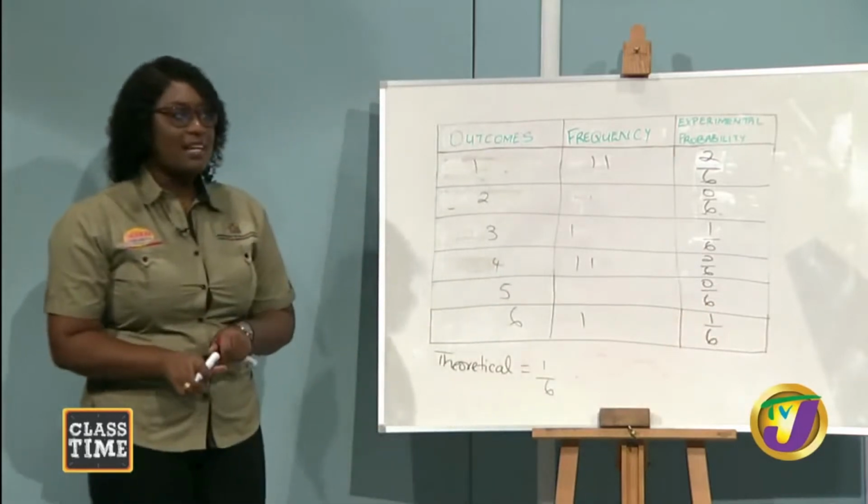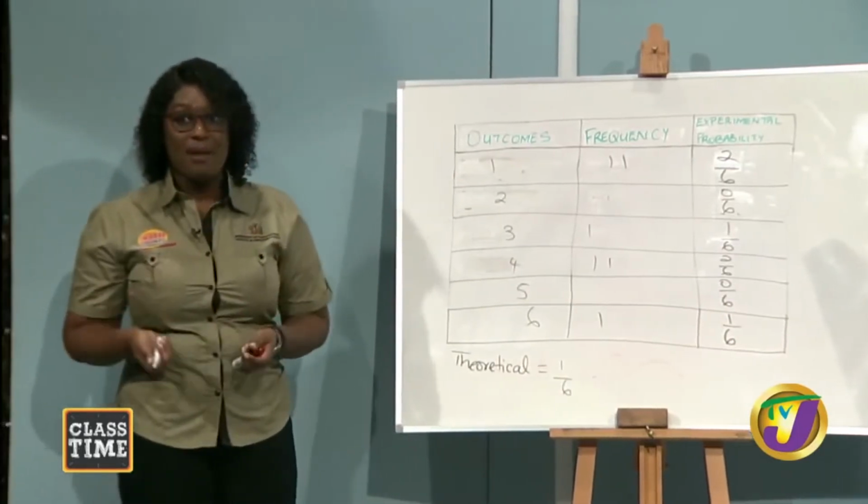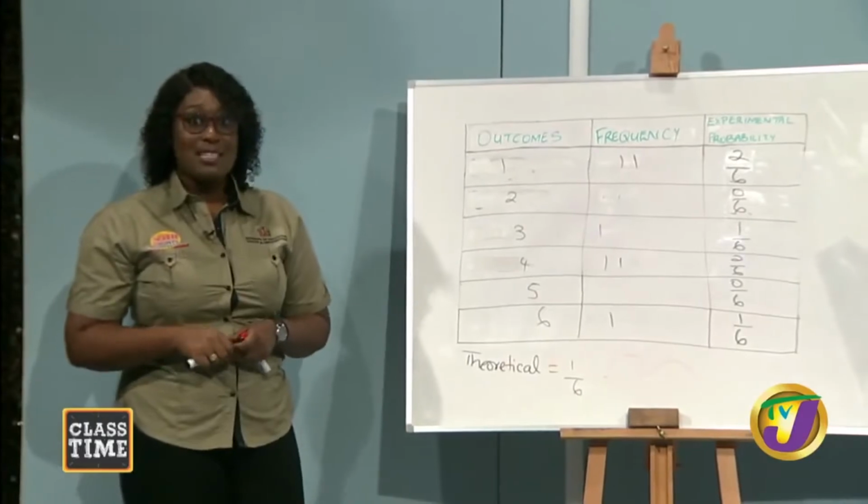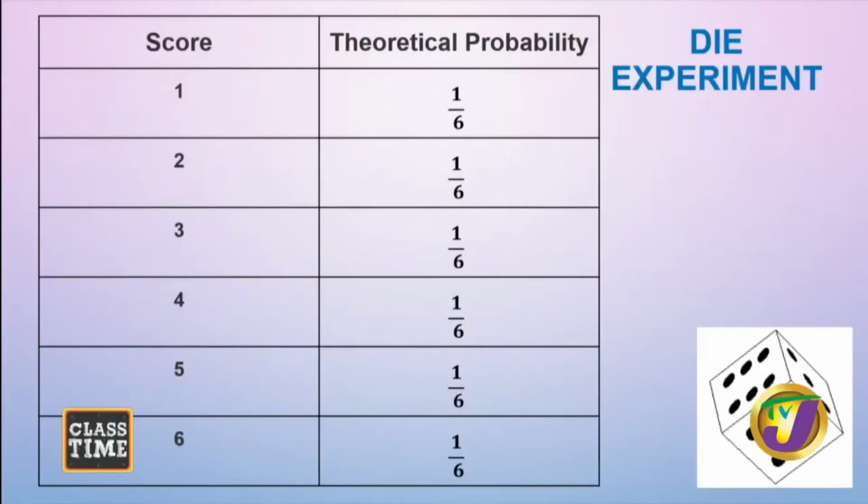All right, let us look at the comparison between the experiment that we carried out and what theory says we should have gotten. On your screens, you'll see the theory: for each of the outcomes, we should have gotten 1/6 theoretical probability. In this particular case, we're looking at the outcome of getting a 1, and boy, they look kind of different here.